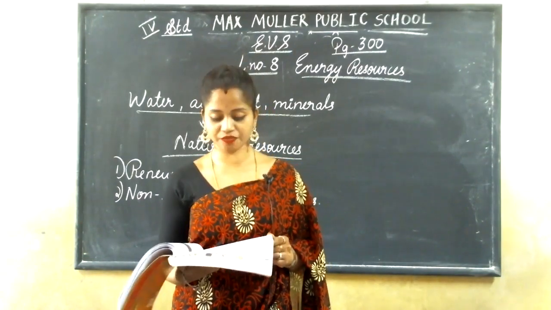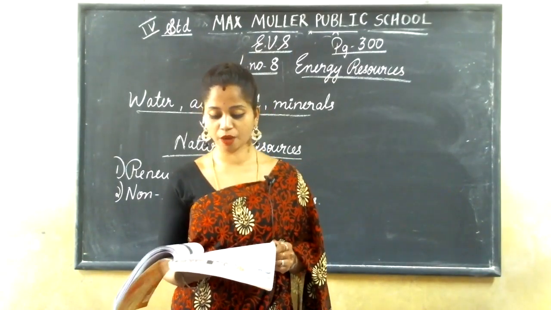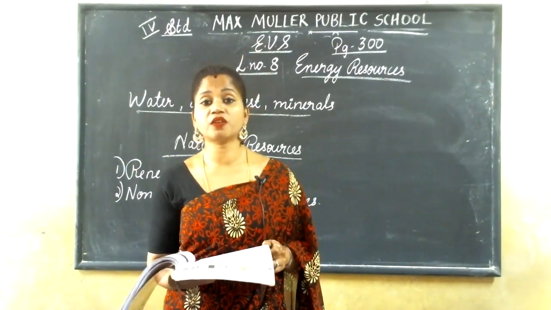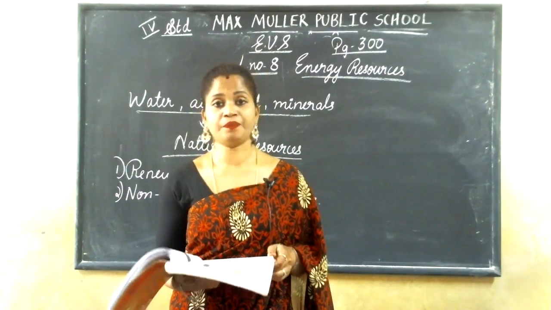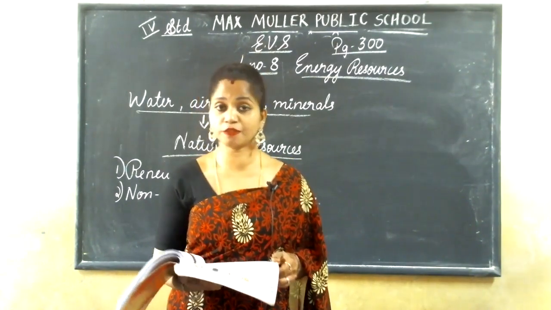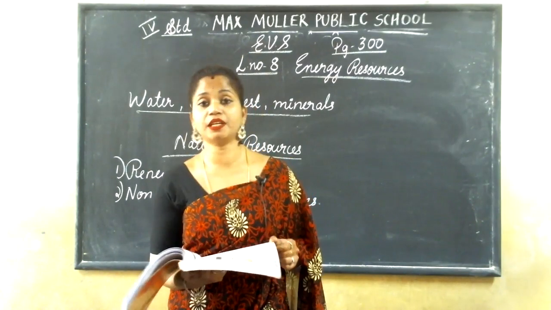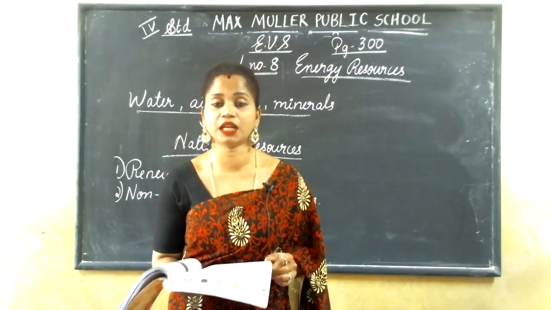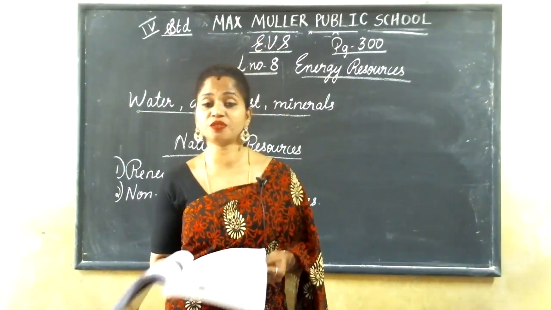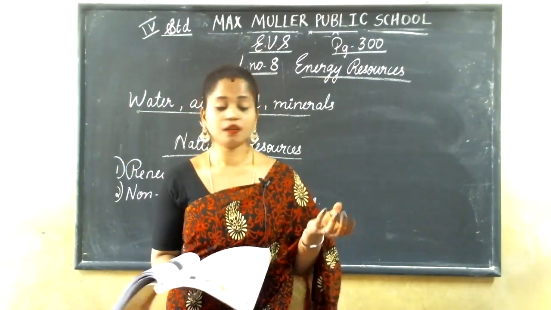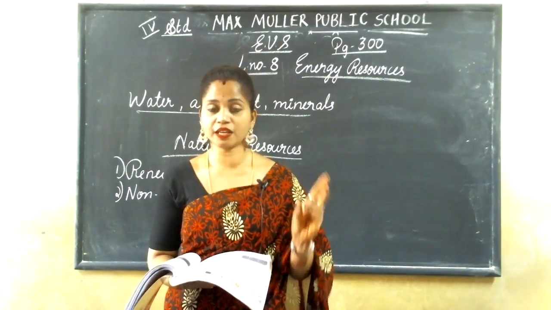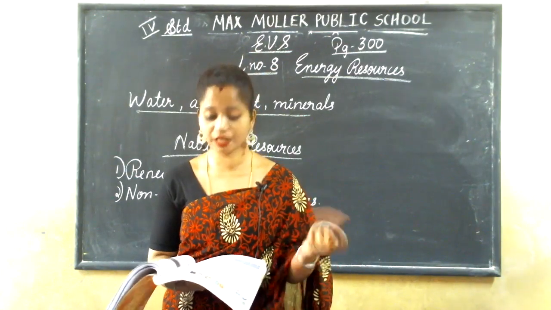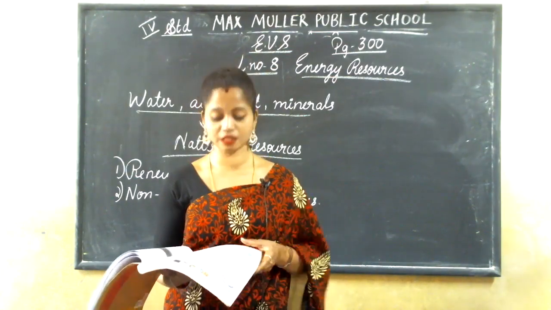Wood is used as fuel, and as raw material for paper and furniture. Wood is also used as a fuel, and the raw material is also used for making paper. Where do we get paper? We get paper from wood, from trees only, right? Food we are getting, oxygen we are getting, fuel we are getting from wood, and the raw material, that is paper. See how many things we are getting from plants itself.